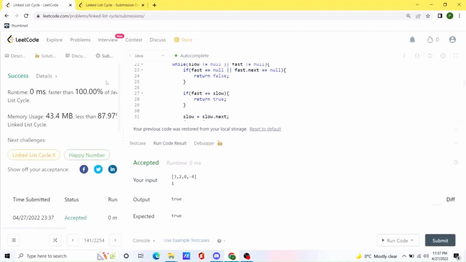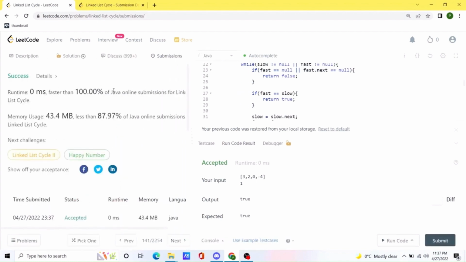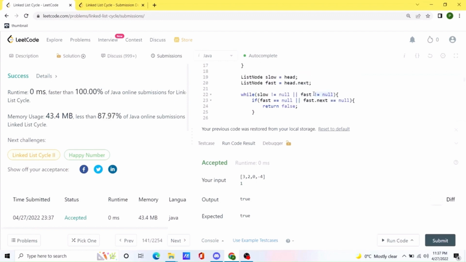Okay, seems like our solution is working, and it's actually pretty fast. It runs in 0 milliseconds, so 100% faster than all the other solutions. And even in terms of memory usage, we are beating most of the people, because over here we are ending our loop early by using both these conditions.